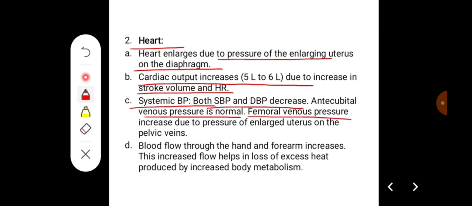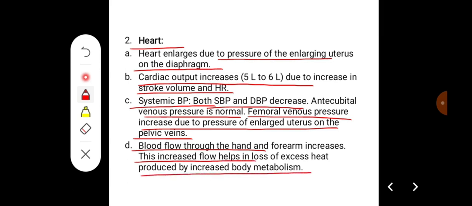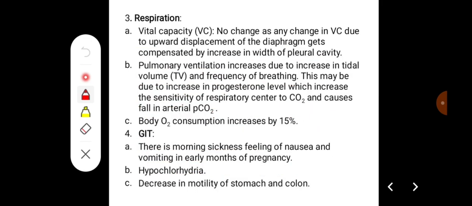Femoral venous pressure increases due to the pressure of the enlarged uterus on the pelvic veins. Blood flow through the hand and forearm increases. This increased flow helps in the loss of excess heat produced by increased body metabolism.